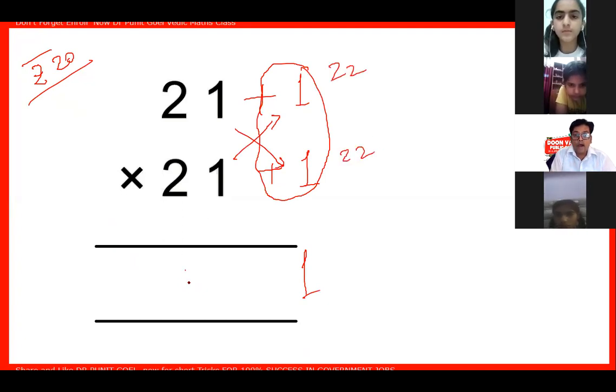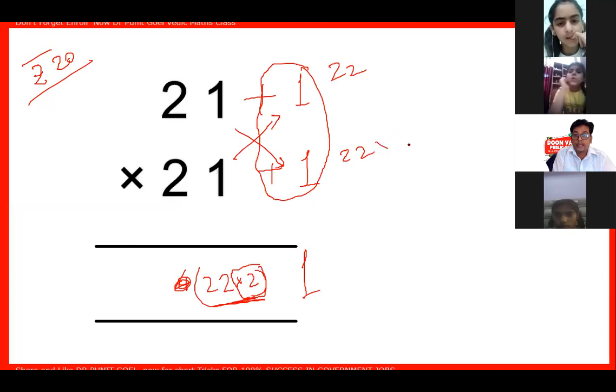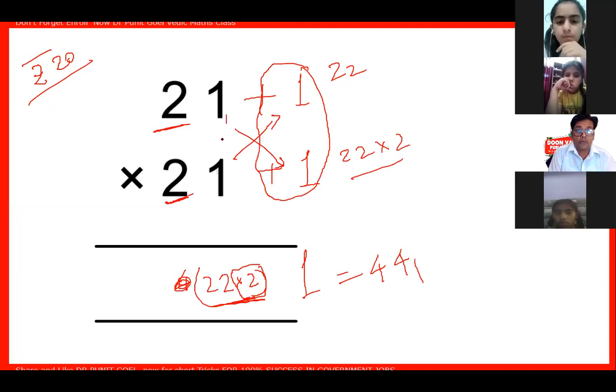But what I will do here? 22 multiplied by 2. Here I will multiply any digit by 2, because 2 is there. So answer will be 441. It is not near 10. When the digit is 1, nothing will be multiplied. But when it is 2, I will multiply by 2.